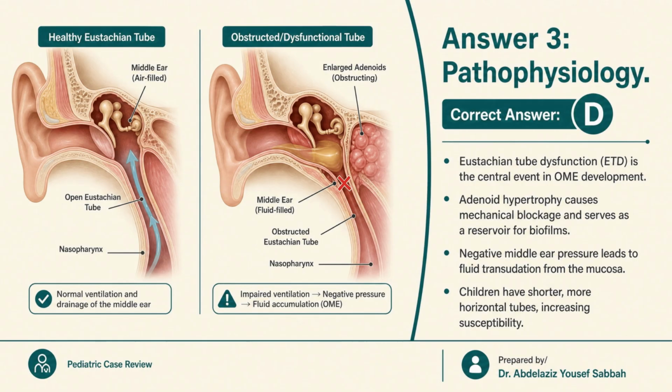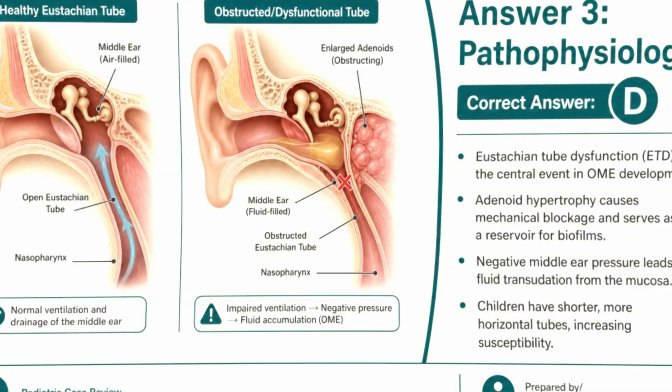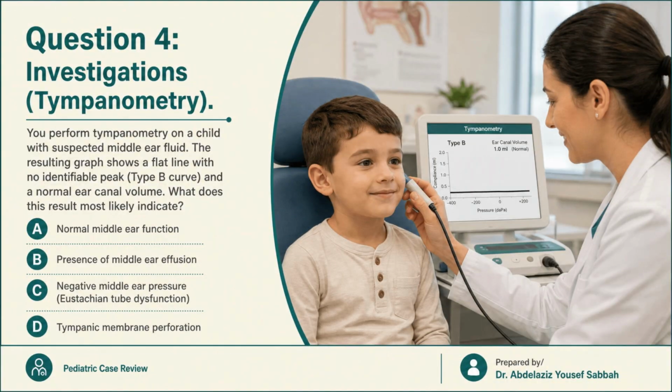Children are particularly susceptible because their eustachian tubes are shorter, more horizontal, and floppier than those of adults, making passive drainage and ventilation less efficient. This explains why glue ear is so common between ages 2 and 7 and tends to resolve as the craniofacial anatomy matures.